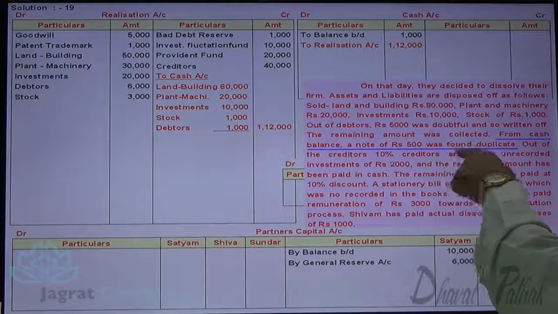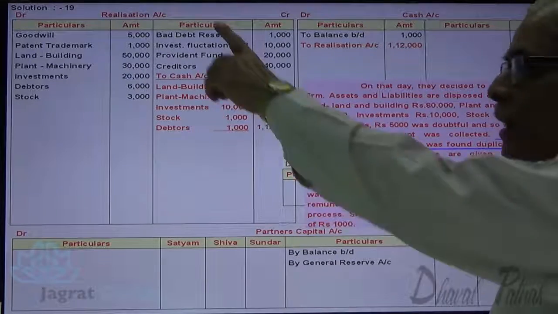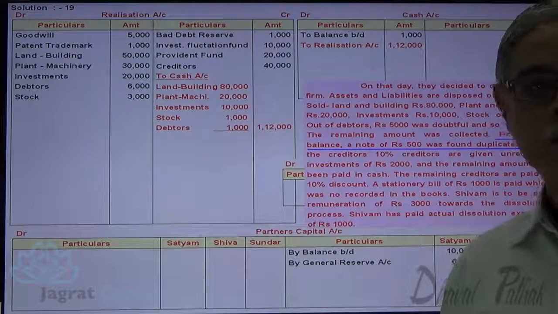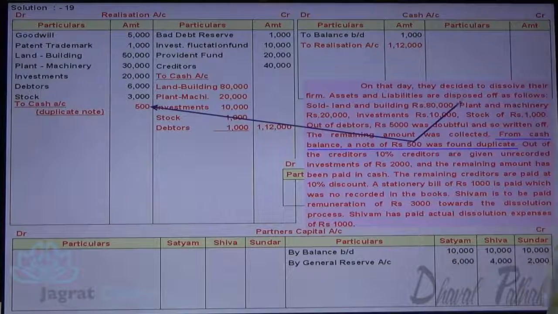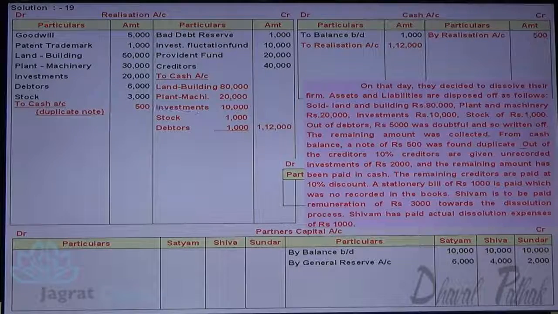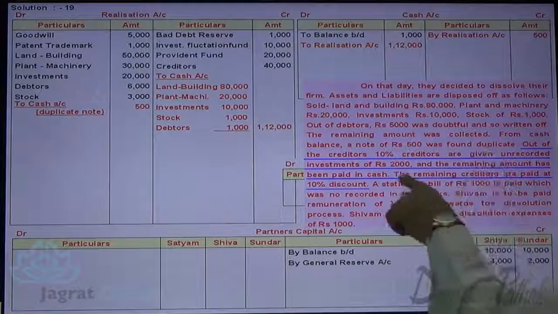From the cash balance, a note of 500 was found duplicate, so it is a loss. Losses are debited to the realization account. There is a loss, cash account credit. So realization account debit, cash account credit. Out of the creditors, 10% creditors are given unrecorded investment. The remaining amount was paid in cash.